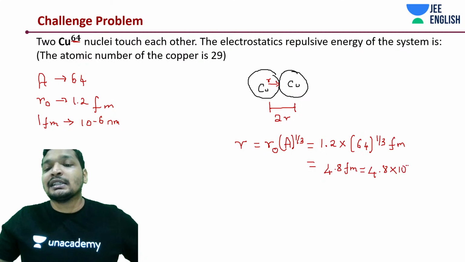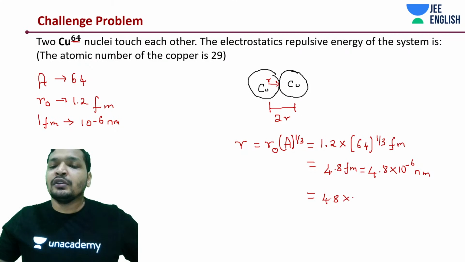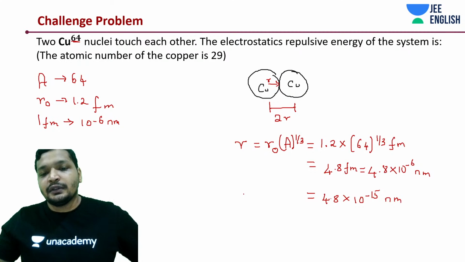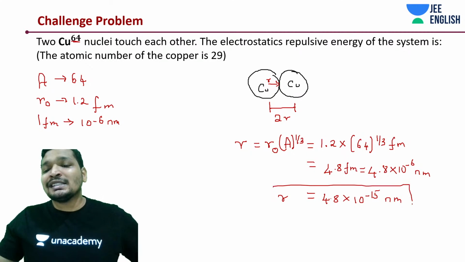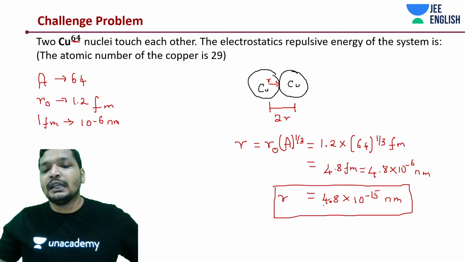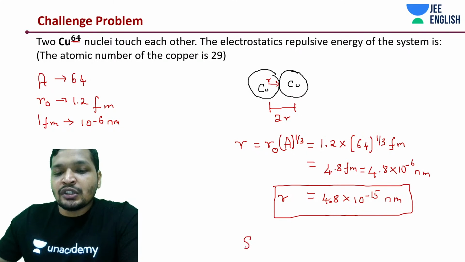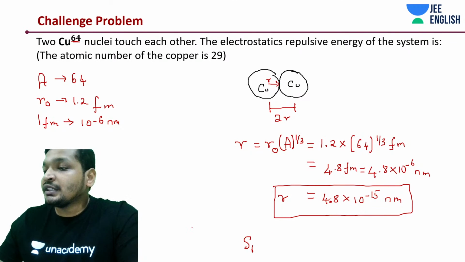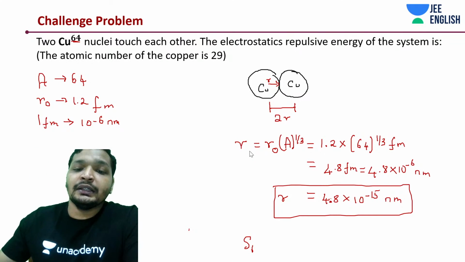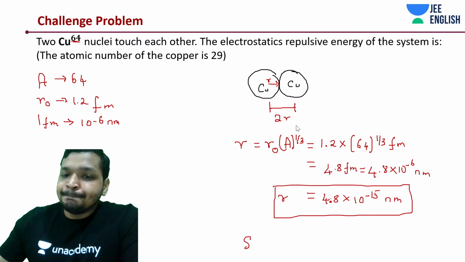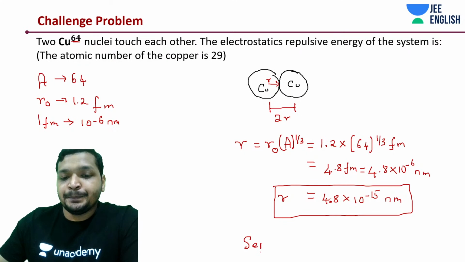Converted to meters, it would be 4.8 into 10 to the power minus 15. You can remember also, minus 15. This is R. But what is the separation between both of them? It is R into 2, or 2R. Separation is not R. Don't make this mistake. Separation is 2R. Note it down, guys. A very important and a different kind of problem.